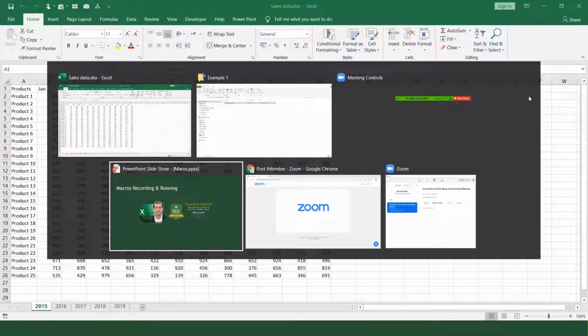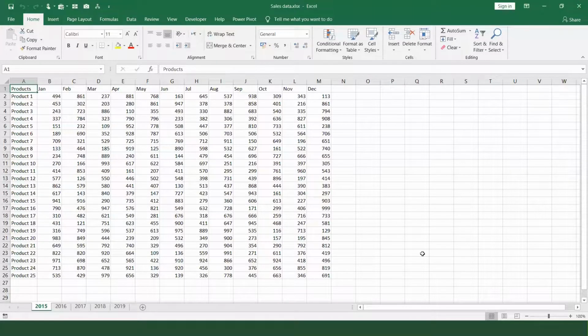Once again, I request everybody, if you all are able to see the desktop and everything, so that it should not be a problem. Okay, perfect. Very good. Thank you so much.